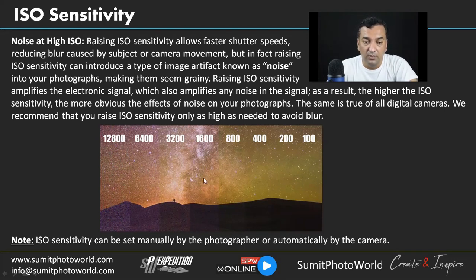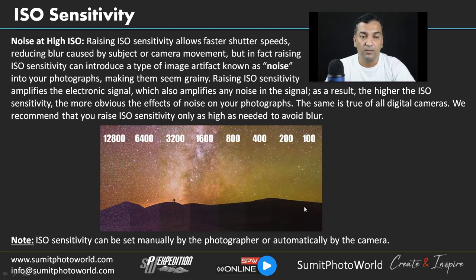This image is a good example of how the image looks at different ISO. At a very high ISO of 12,800, it was very grainy, and at ISO 100 you can see it's very clean. So we try to be at the lowest ISO where possible to get clean images.